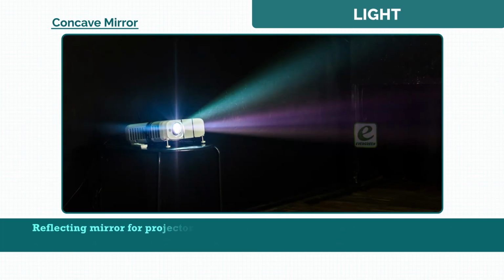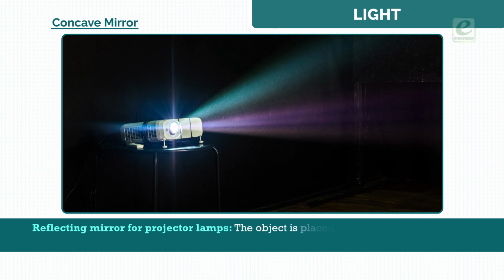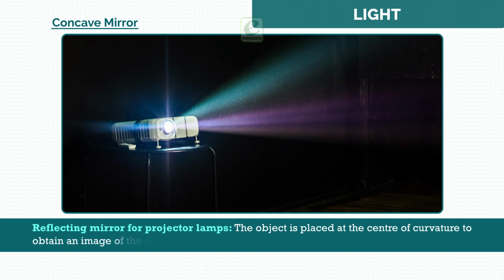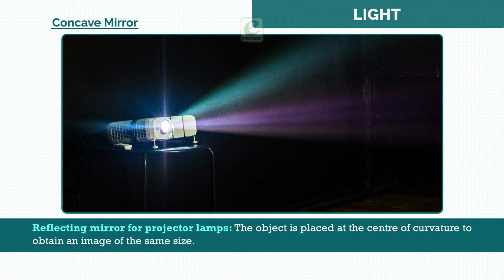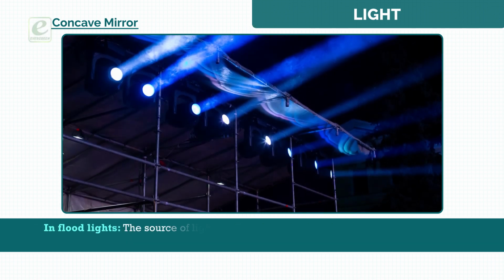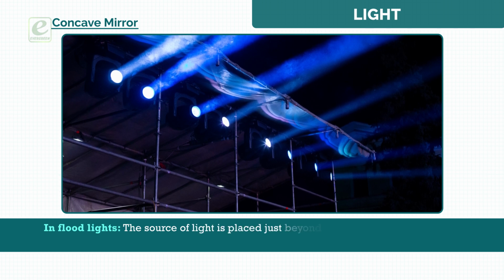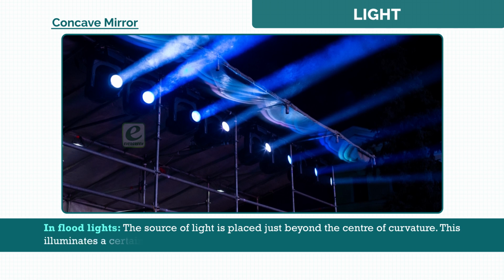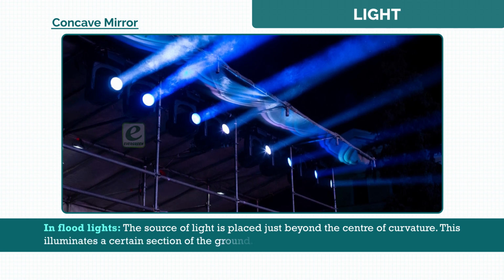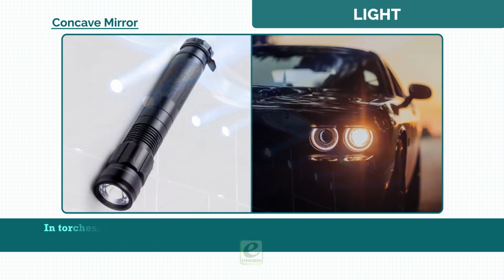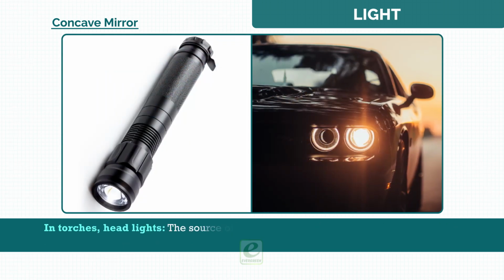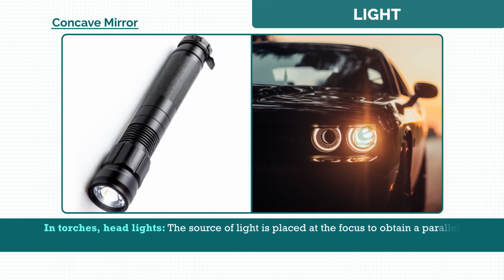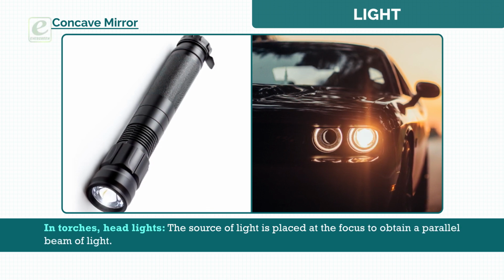Reflecting mirror for projecting lamps. The object is placed at the center of curvature to obtain an image of the same size. In floodlights, the source of light is placed just beyond the center of curvature. This illuminates a certain section of the ground. In torches, headlights, the source of light is placed at the focus to obtain a parallel beam of light.